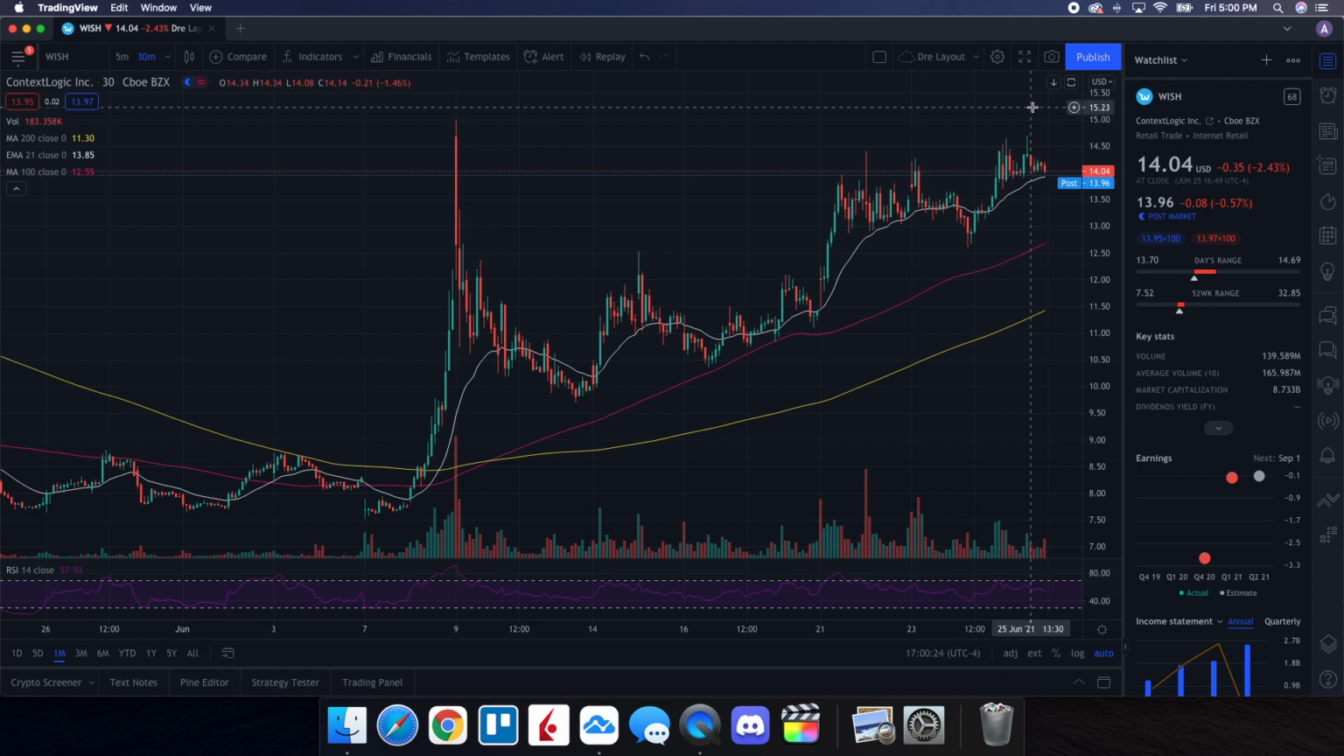So as far as options are concerned, this is how I'm going to be playing this. And I'm also going to make sure that I have a stop loss in place. I'm going to continue to do some more research on this. But for the most part, this play, as far as Wish, ContextLogic, however you want to call it, is definitely looking good going into next week.